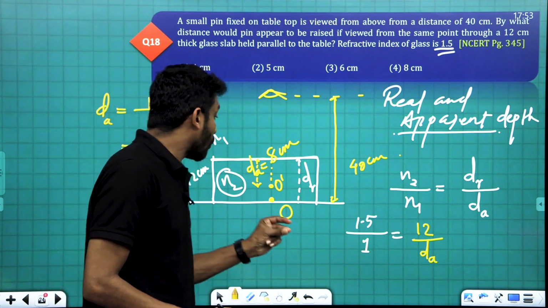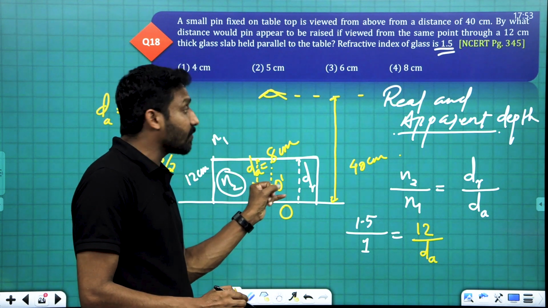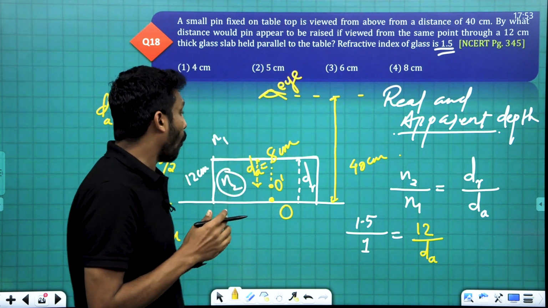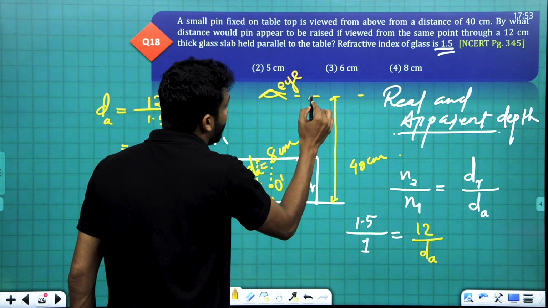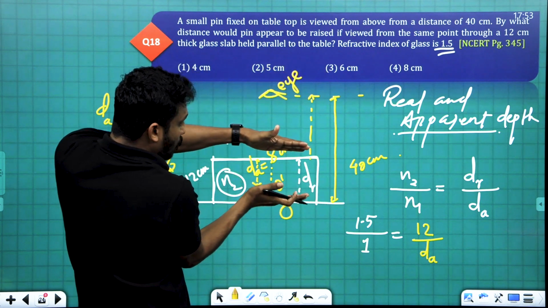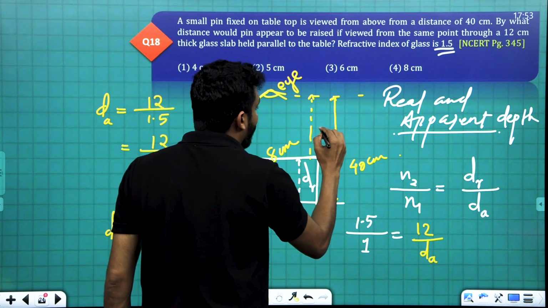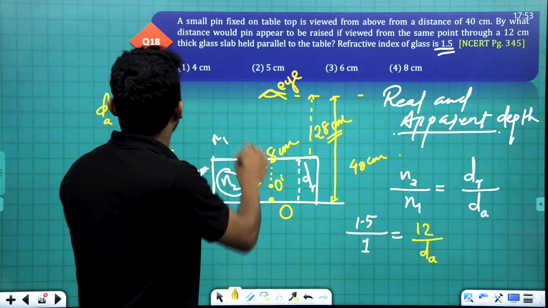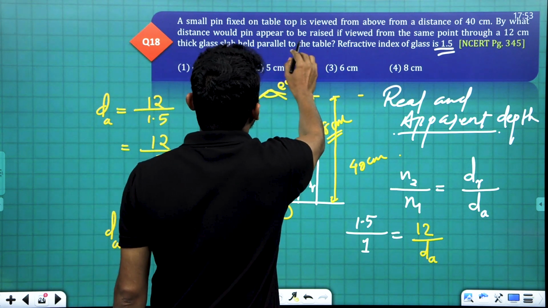Then what will be the distance of O dash from the eye, from the point of observation? This distance is totally 40 and this is 12. So this distance is 28 centimeter. Clear?